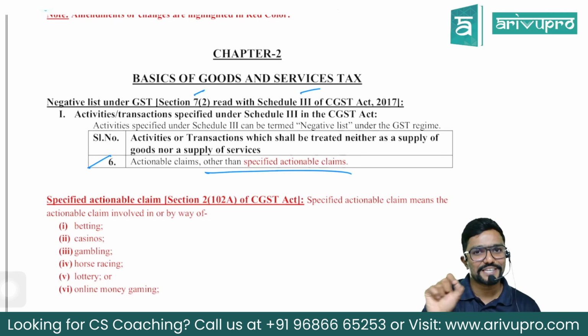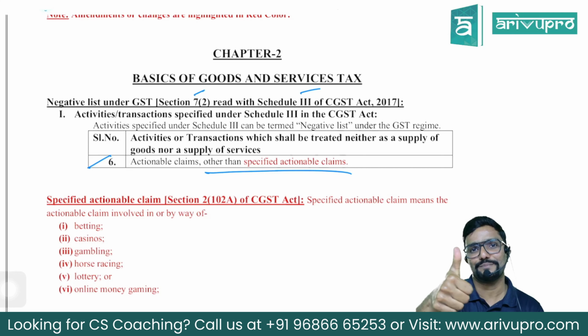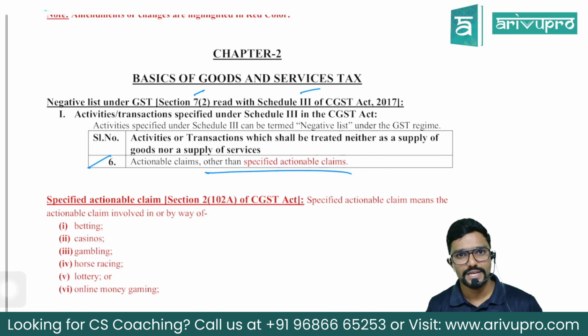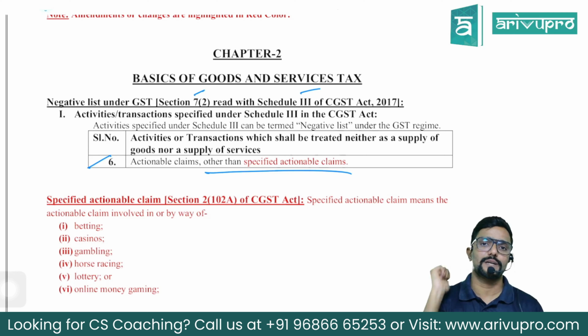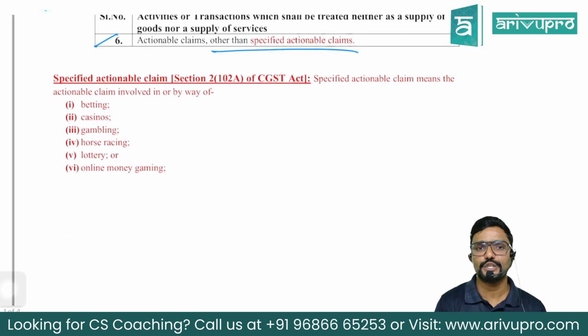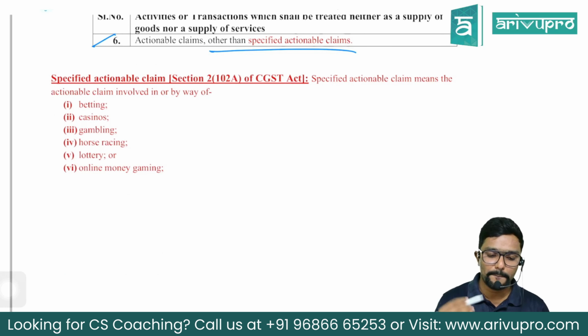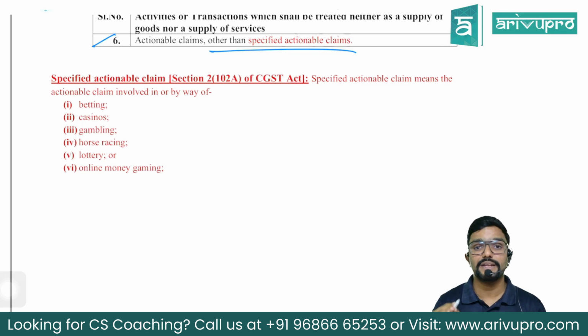Means on specified actionable claim, is GST applicable, sir? Yes, it is applicable. Now, sir, if there is any other actionable claim other than specified actionable claim, is GST applicable on it? No, it is not applicable. Only on specified actionable claim, GST is applicable, guys. Now, what is specified actionable claim? They have defined it in section 2(102A). Specified actionable claim means the actionable claim involved in or by way of betting, casinos, gambling, horse racing, lottery, or online money gaming. All these are part of specified actionable claim.